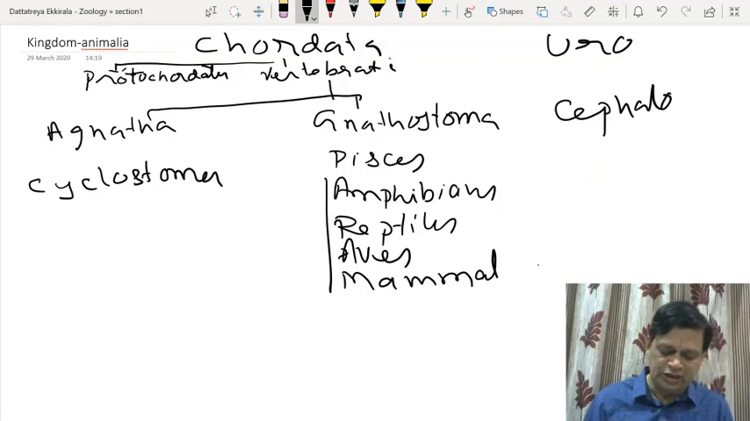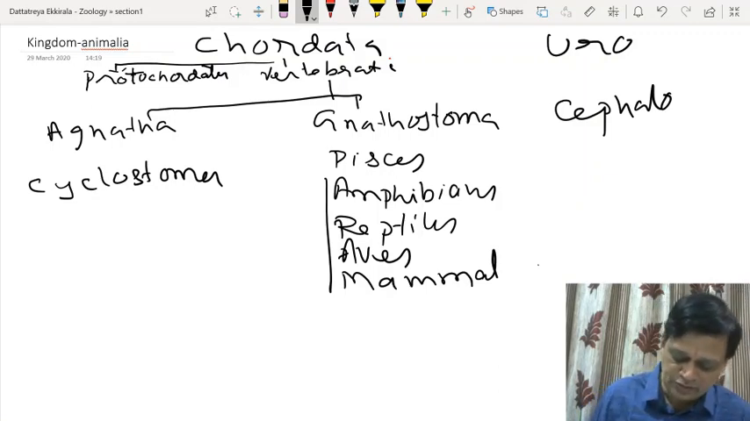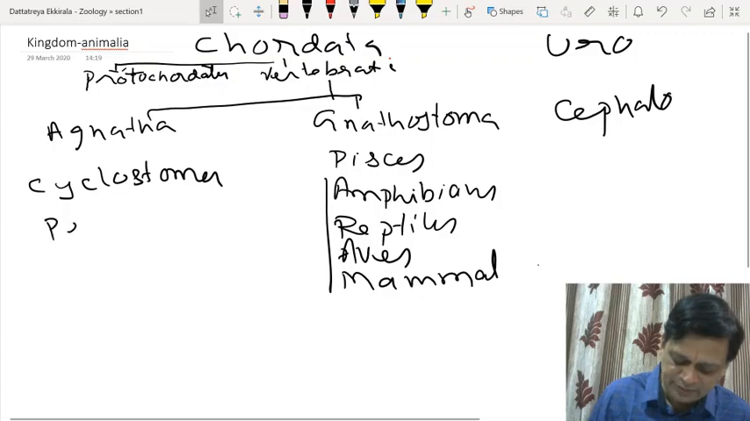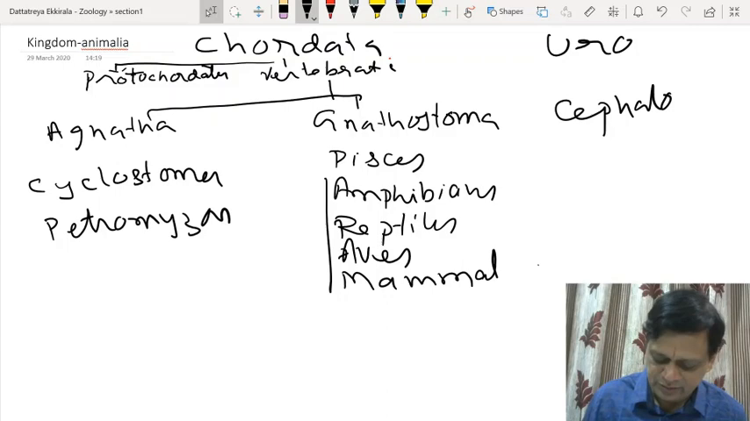Agnatha includes cyclostomes. In cyclostomes, what are the examples? Petromyzon and Myxine.